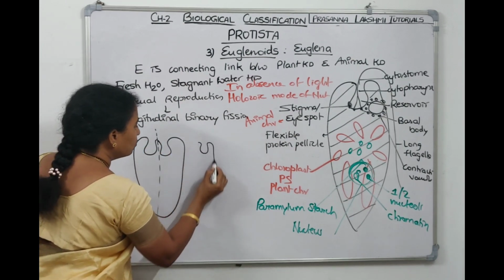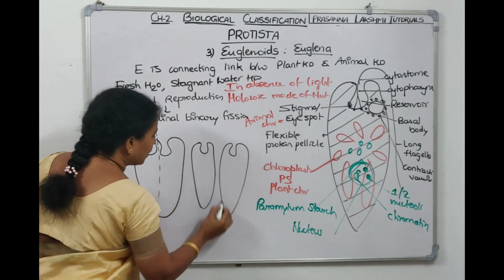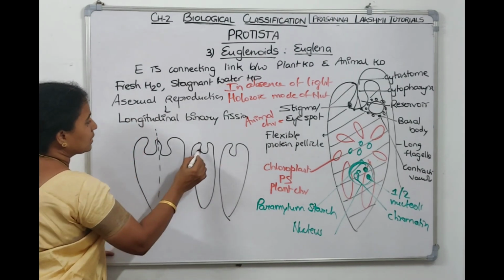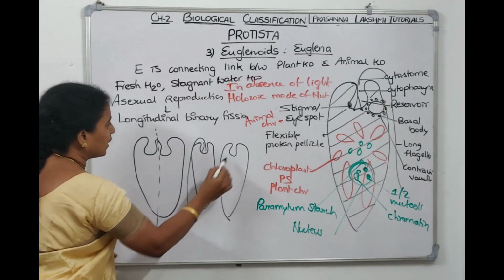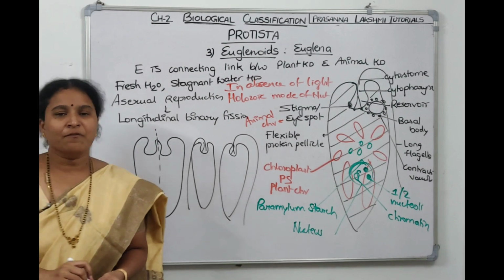Then it will become 2 daughter euglenas. This is one daughter euglena and this is another daughter euglena. When you split this, it becomes 2 daughter euglenas. Later it will generate its flagellas, and this is called longitudinal binary fission.